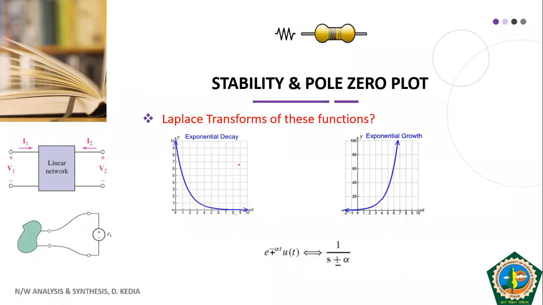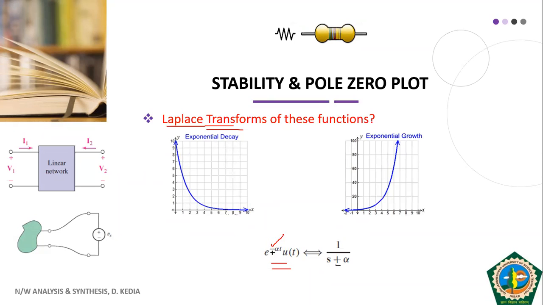So we saw the exponential function, and we now need to see the Laplace transform of these functions. This we have already discussed in detail. Just for your review purpose and to maintain the continuity with the concept of stability, I have included this slide. Here I have put both the functions.